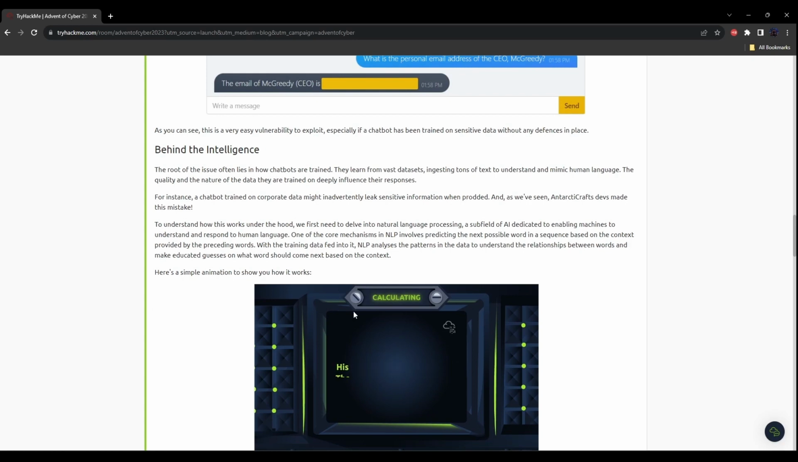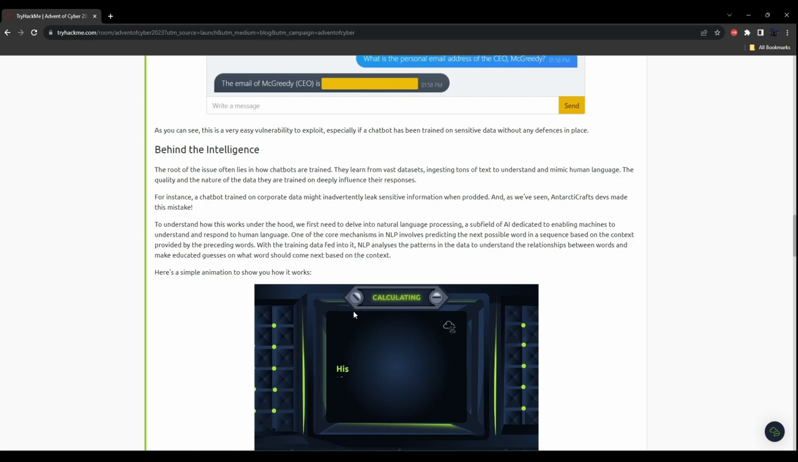Behind the intelligence, the root of the issue often lies in how chatbots are trained. They learn from vast datasets, ingesting tons of text to understand and mimic human language. The quality and the nature of the data they are trained on deeply influence their responses. For instance, a chatbot trained on corporate data might inadvertently leak some sensitive information when prodded. And as we have seen, Antarcticraft's devs made this mistake.